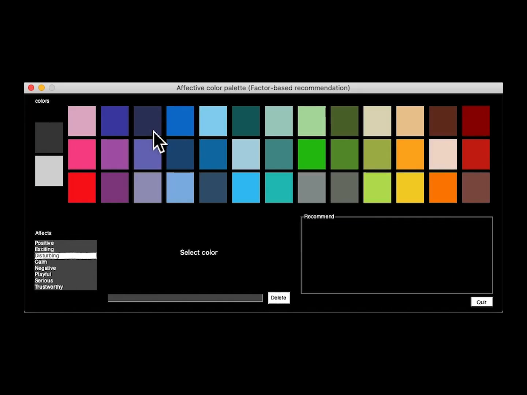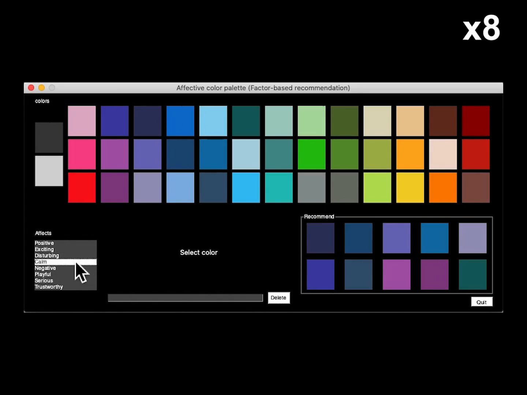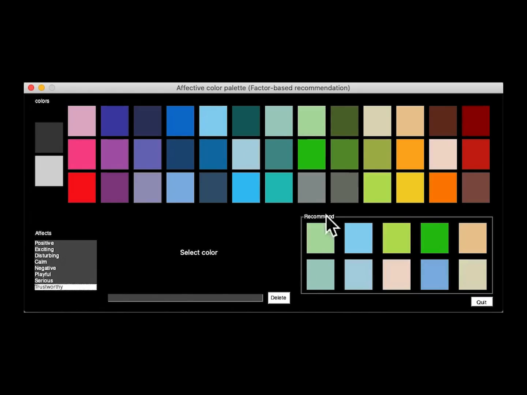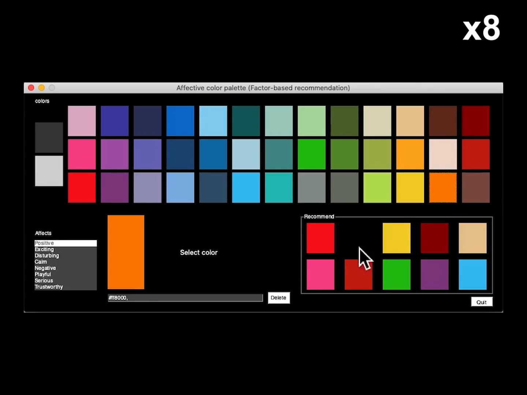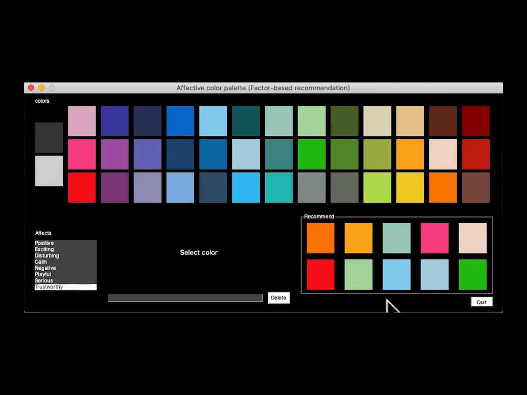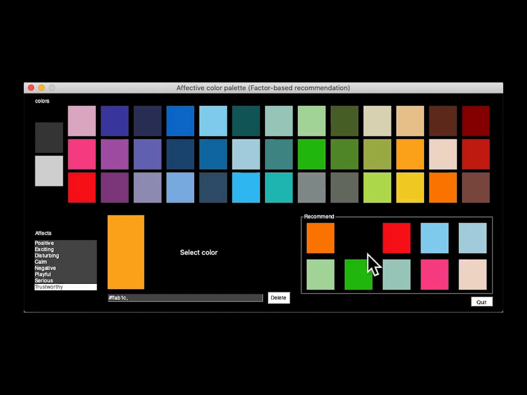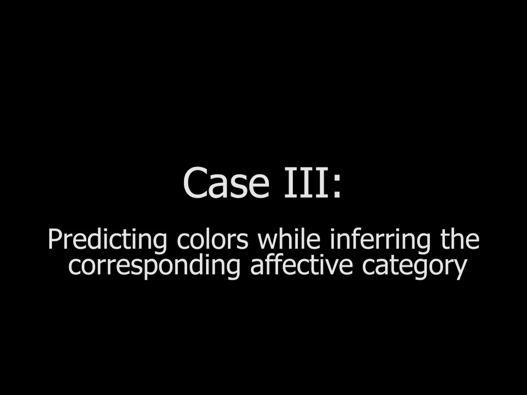Conversely, let us try to suggest blue colors as initial samples for disturbing and calm. Now the system produces different colors, including light blue and green, even for the same affective category trustworthy. We can combine these two setups to compose the color palette for trustworthy. In practice, we can obtain the mixture of the previous 2 color sets as the color palette recommendation. This observation clarifies that we can successfully make sound recommendations that respect the underlying trends of color preference for all the affective categories. Case 3.